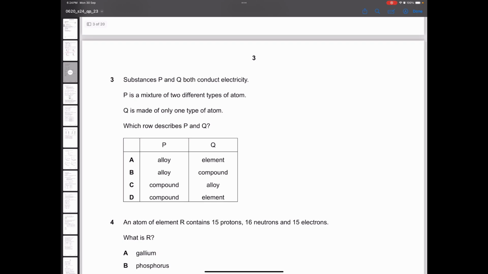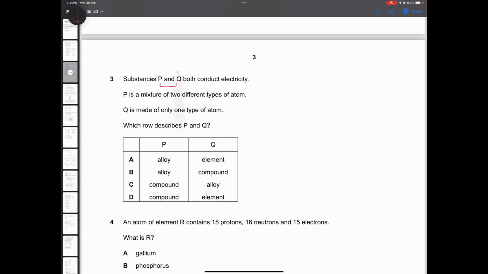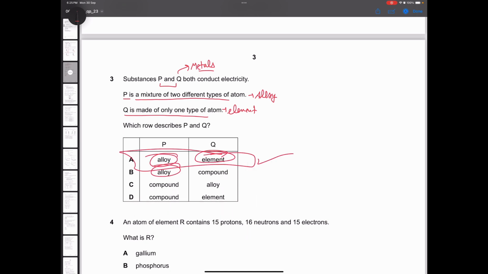Question 3. Substances P and Q both conduct electricity. This is the point that if they are conducting electricity, they should be metals. Then it is saying P is a mixture of two different types of atoms. Now see, if it is conducting electricity and if it is a mixture of two atoms, so it must be an alloy. And Q is made up of only one type of atom, so it must be some element. So P must be alloy and Q must be element. Option A is the correct answer.